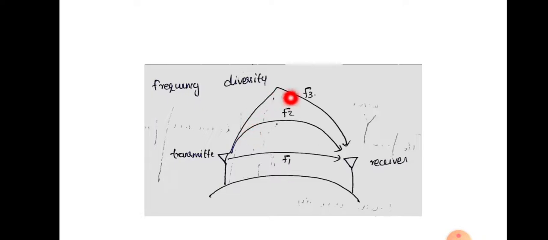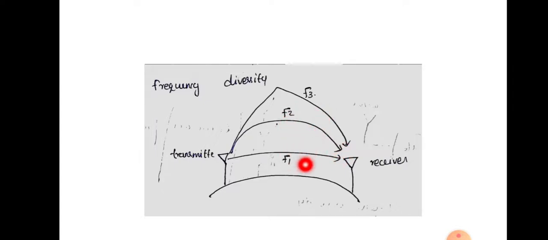So the information is modulated with different frequencies, and there should be some difference between the carrier frequencies we choose. The minimum separation between these frequencies is called the coherence frequency or coherence bandwidth. The carrier separation between f1 and f2 should be the coherence frequency or coherence bandwidth.